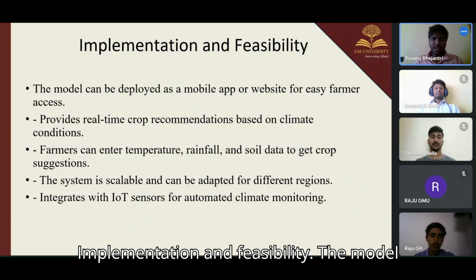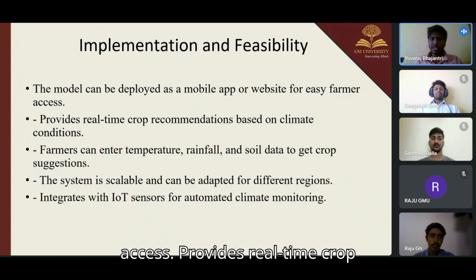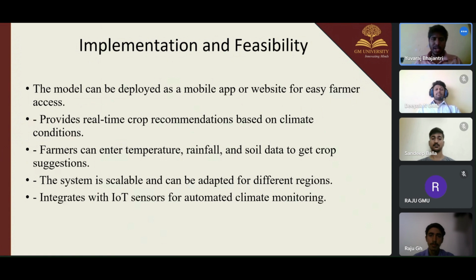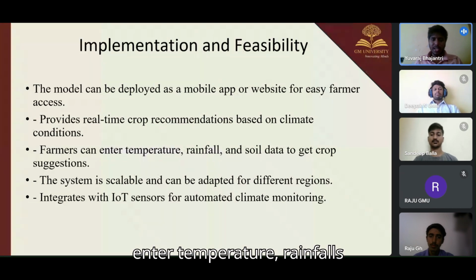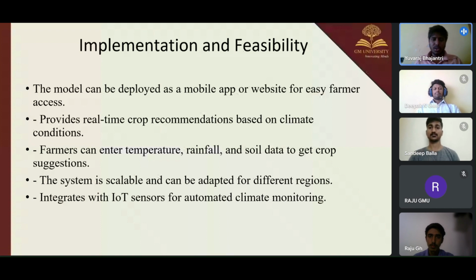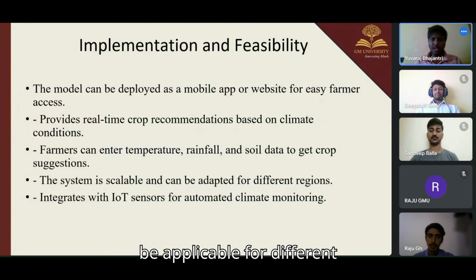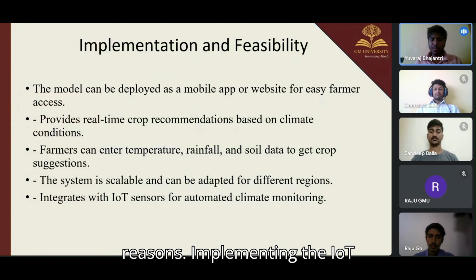Implementation and feasibility. The model can be deployed as a mobile app or a website for easy farmer access. It provides real-time crop recommendations based on climate conditions. Farmers can enter temperature, rainfall, and soil data to get crop recommendations. The system is scalable and can be applicable for different regions. Implementing IoT sensors for automated climate monitoring.